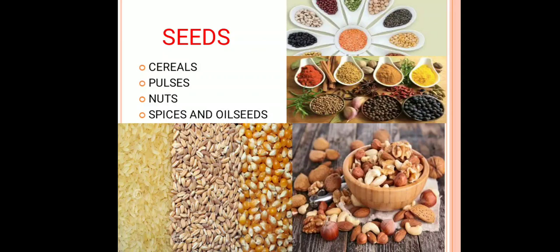Spices and oil seeds are used to drain out the oil from them. So all these parts of the plant, it may be your stem, root, leaf, flower, seed or the fruit part of the plant, contain the remaining food of the plant, and that food is utilized by us as a source of food.